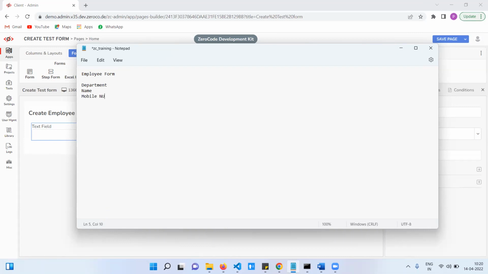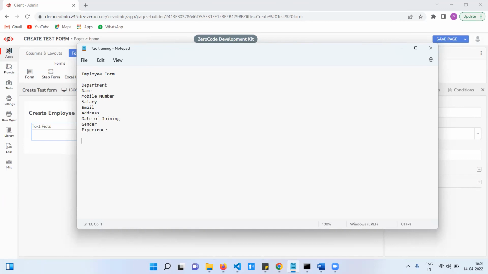Mobile number, address, date of joining, experience, gender.